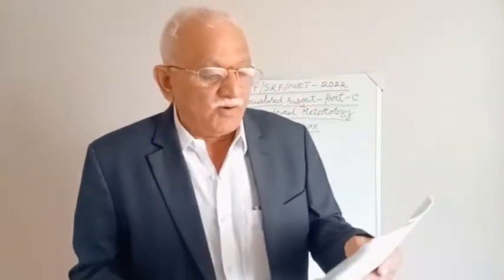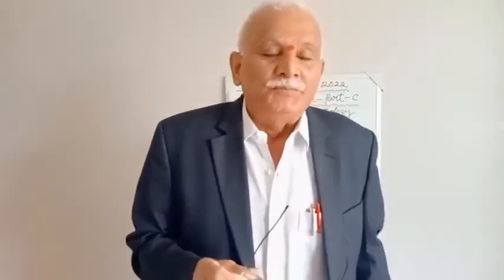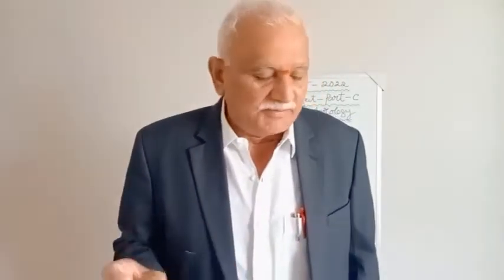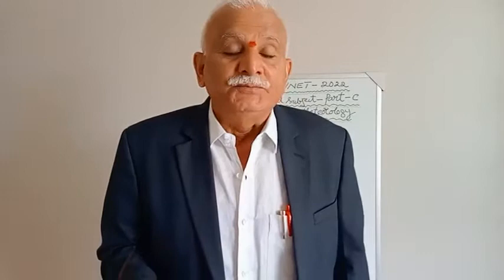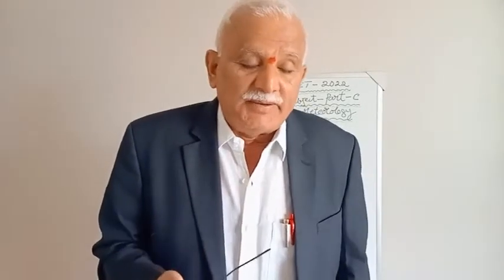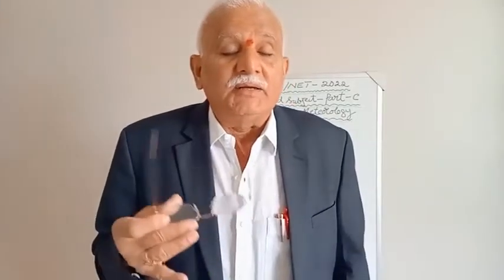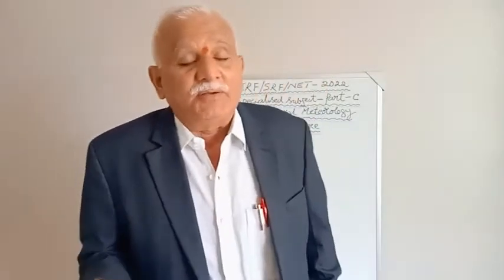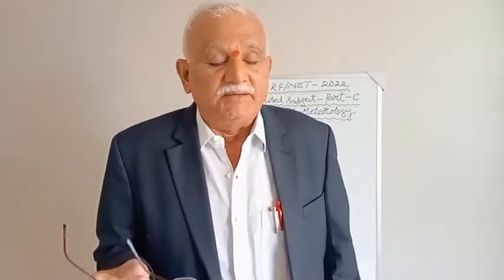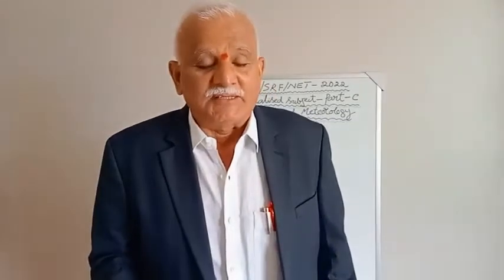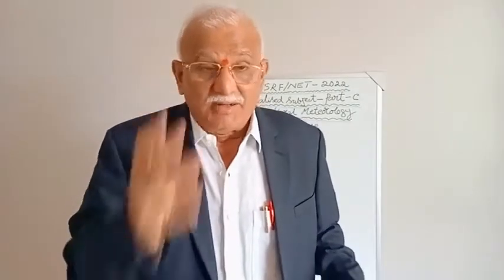Now, next, which of the following is responsible for the anthropogenic climate change phenomenon? Now, a very interesting thing. Climate change is happening. Nobody can stop it. It is inevitable. Now, what is anthropogenic? Anthropogenic means those activities by human beings which enrich the atmosphere with unwanted amounts of CO2, carbon dioxide, methane, hydrofluorocarbons, perfluorocarbons, sulfur dioxide, and so on. So these are all the things that are released into the atmosphere.